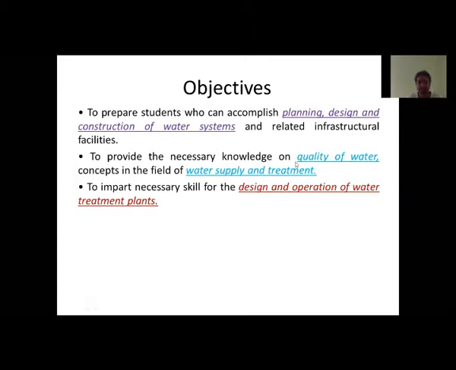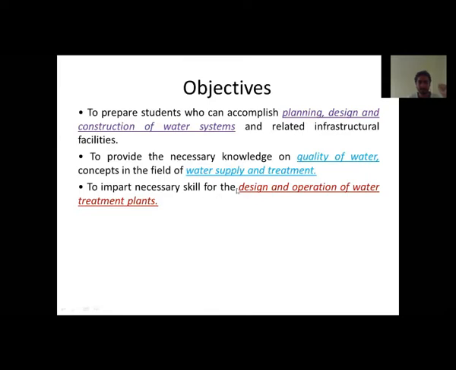Next, to provide the necessary knowledge of quality of water concepts in the field of water supply and treatment. As far as quality of water is concerned, before drinking any water, what do we do first? We first analyze how the quality of the water is. For that purpose, the main principle behind this practical is to understand how to calculate the quality of water. We have to get to know whether the water is of good quality or bad quality. That's what we are going to learn in this practical.